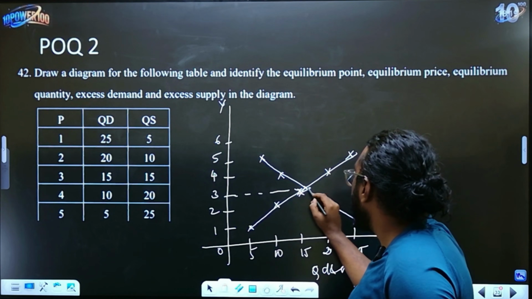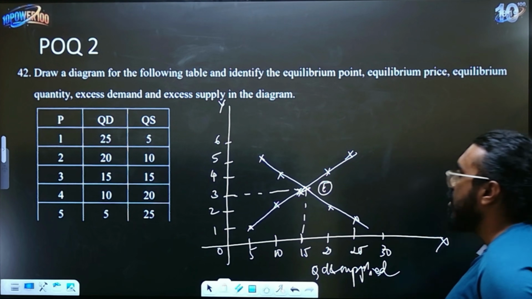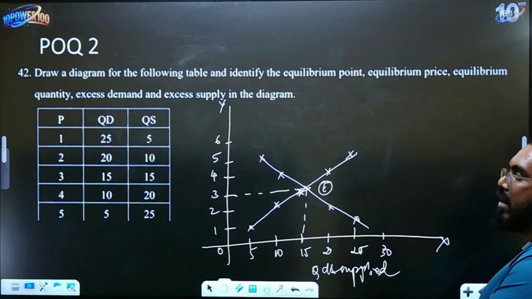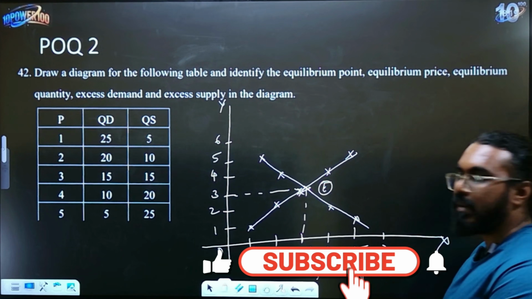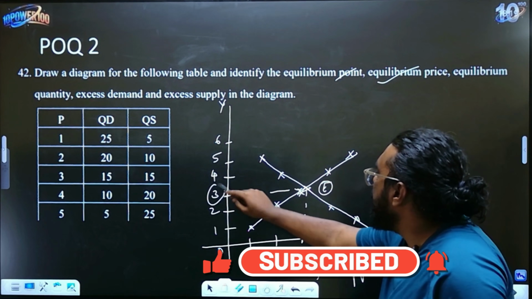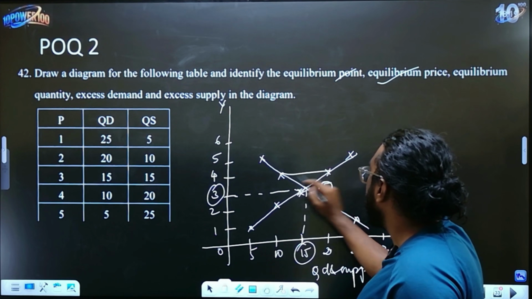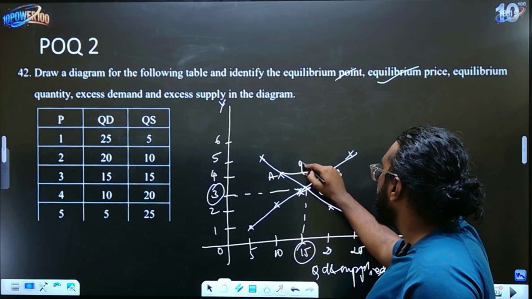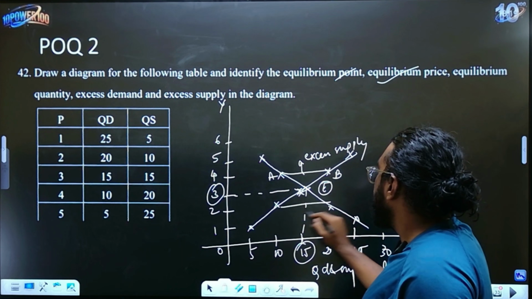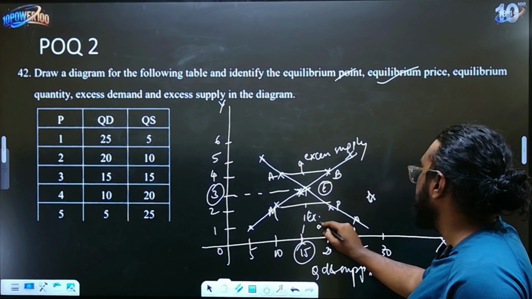So this is your equilibrium point. So same thing you will write again. Your equilibrium point is at a point where the price is 3 and the quantity demanded and supplied are at 15 anta baradre you will get your first two answers. Equilibrium price is nothing but 3 rupees, equilibrium quantity is 15 units. Excess demand, you can name this as AB, this is excess supply, and from here you can write it here itself, excess demand.